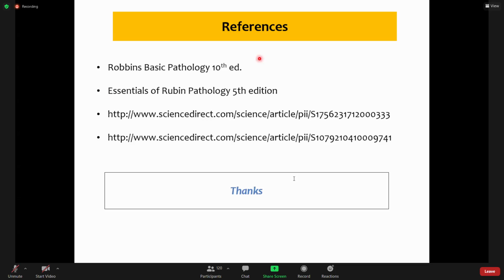Someone asked about polymorphism. In what context? Polymorphism is basically genetic polymorphism. Our population has different alleles of a single gene. That is polymorphism. Dysplastic cells are abnormal looking cells.